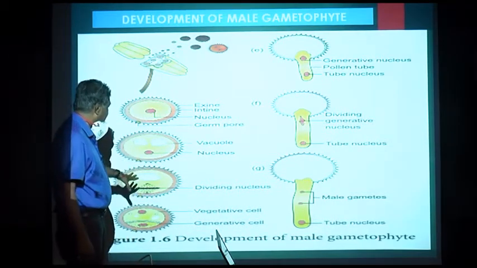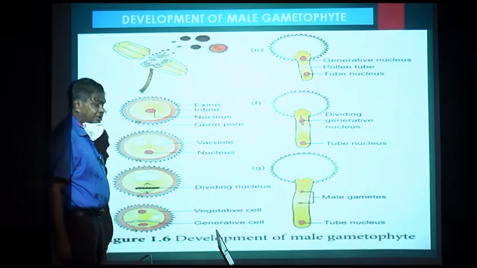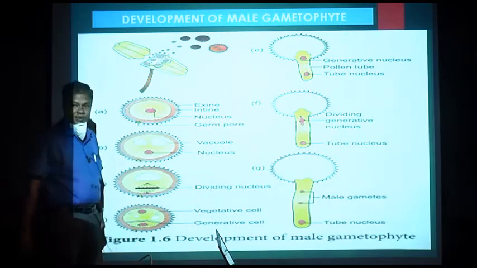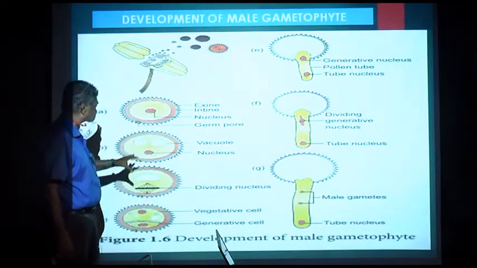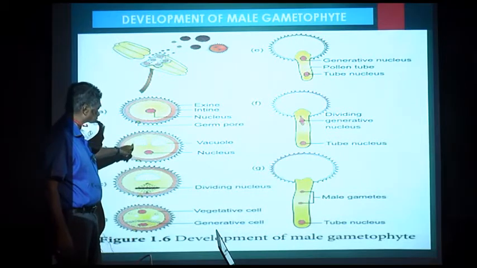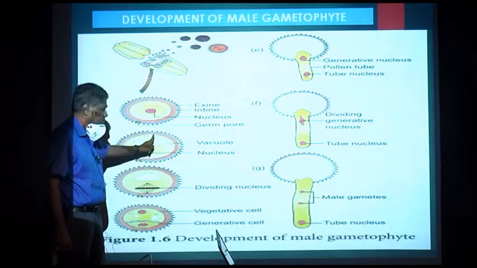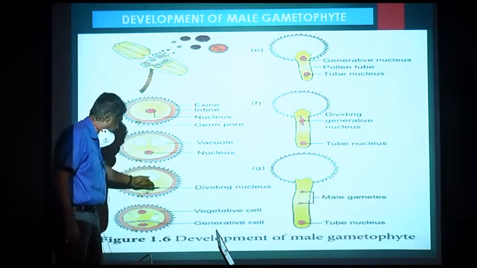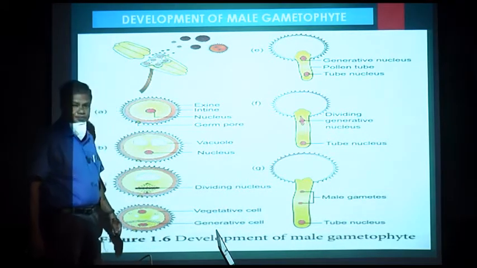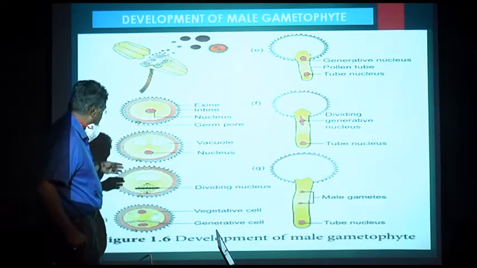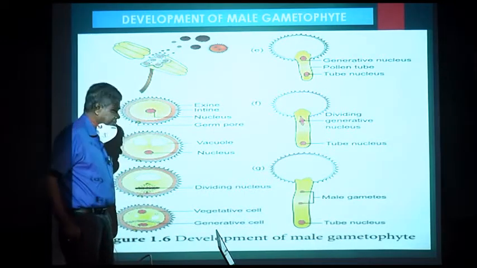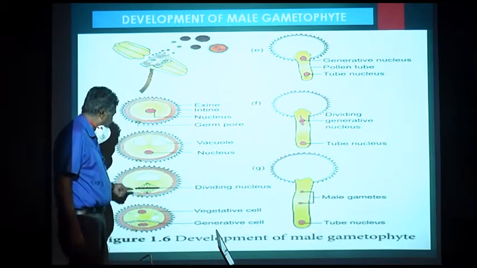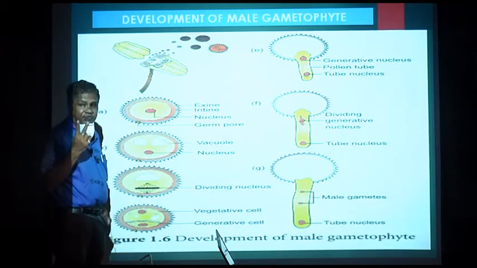Now what happens is the nucleus which is at the center migrates to one side, and this migration of the nucleus is because of the development of vacuoles. The vacuole development pushes the nucleus to one side, and after moving to that side, you know that it is haploid, so it cannot divide meiotically, it divides mitotically and forms 2 nuclei.